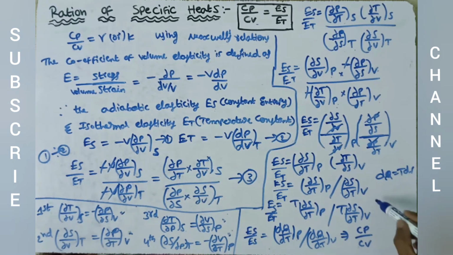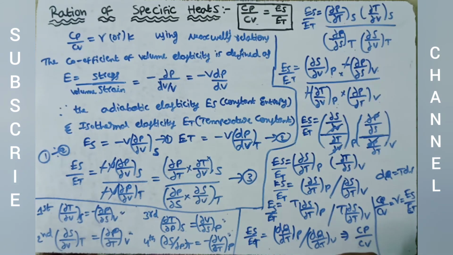From this we can write Cp by Cv is equals to gamma, which is Es by Et. The ratio of specific heats of a substance at constant pressure and at constant volume is equal to the ratio of adiabatic and isothermal elasticities. We have derived this equation.